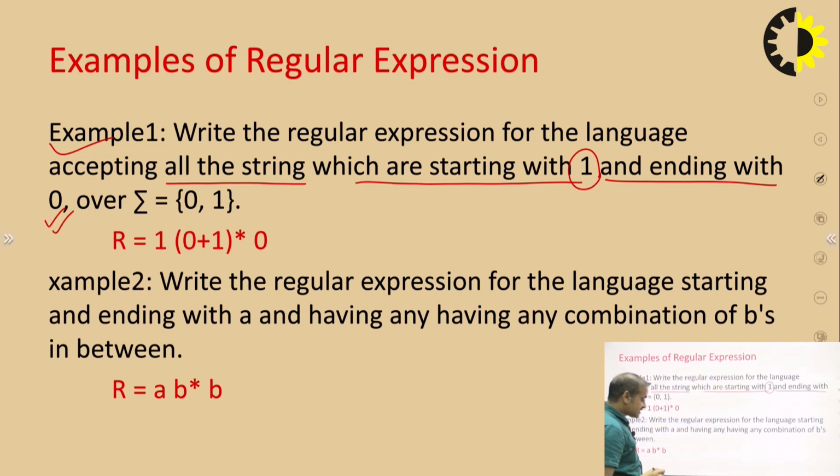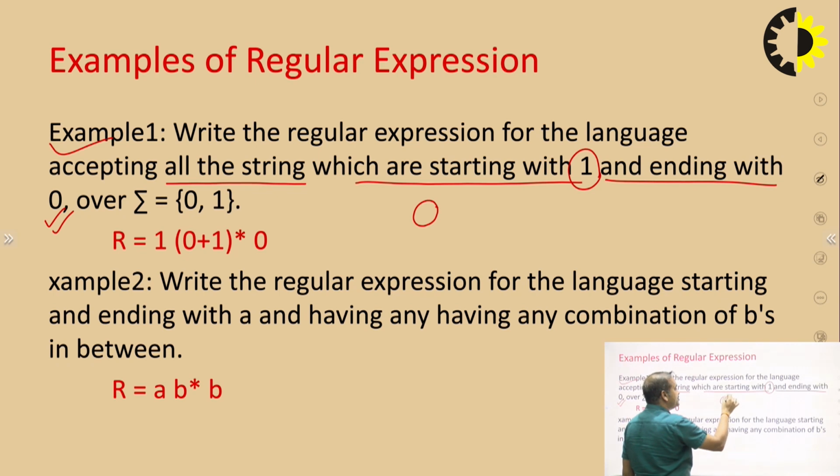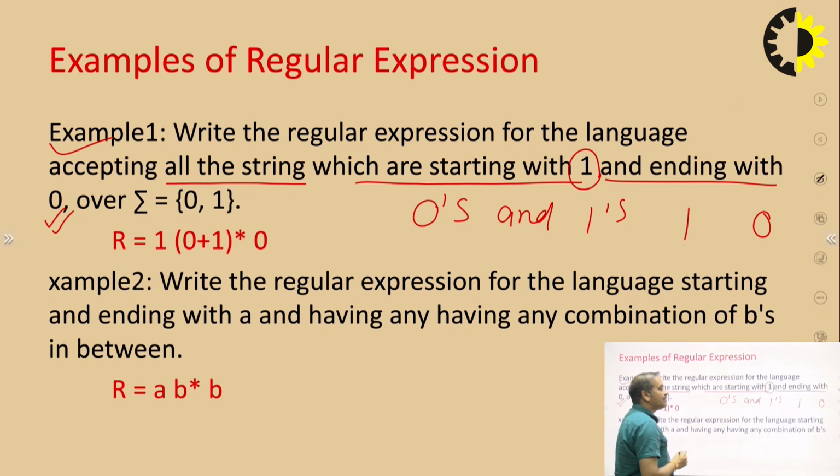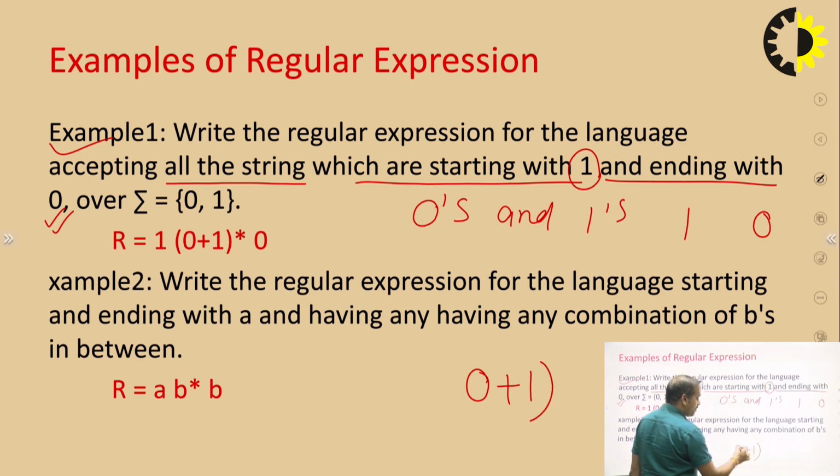That means the set of all strings of zeros and ones that start with 1 and end with 0. First, we have to write the set of all strings of zeros and ones, and the regular expression for the set of all strings of zeros and ones is (0+1) star.